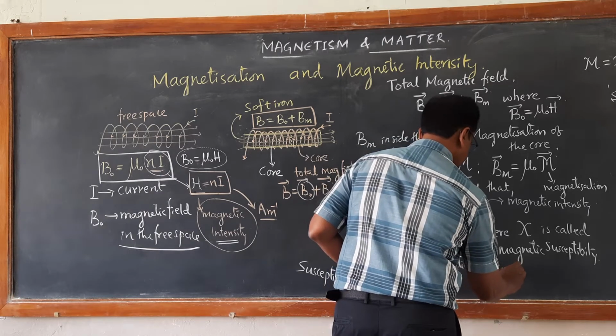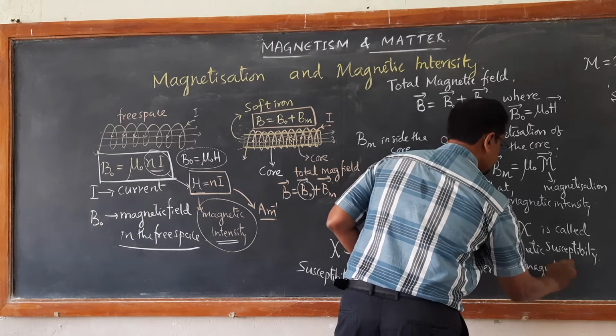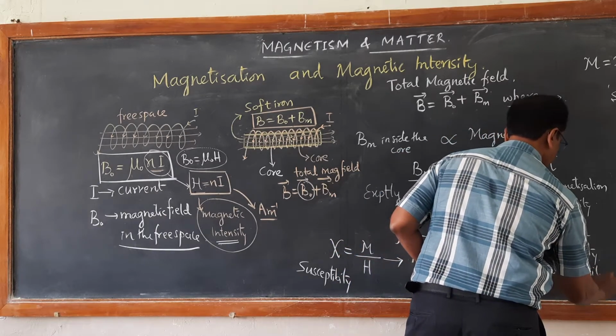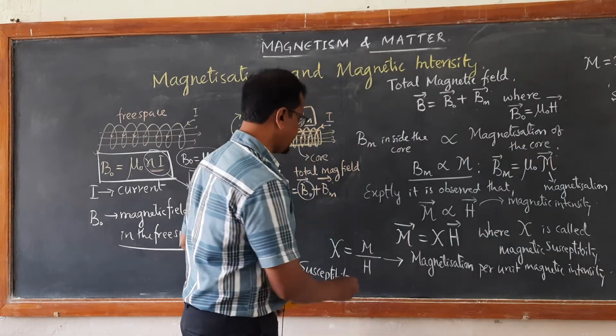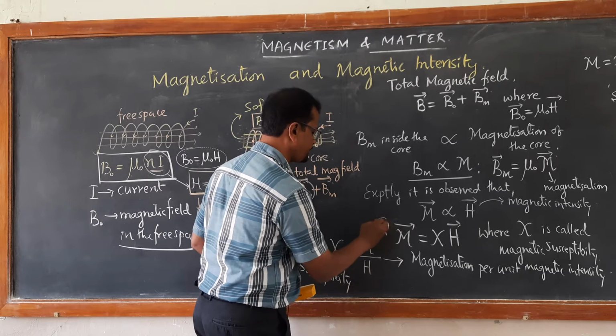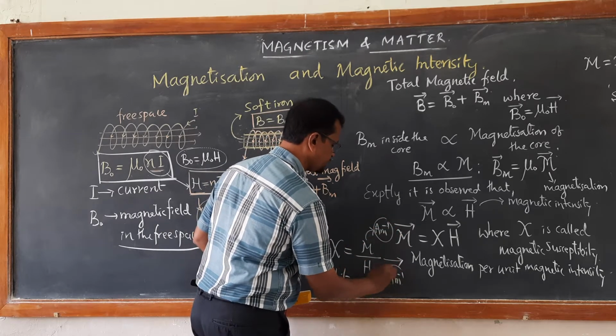You can see both have the same units, ampere per meter.